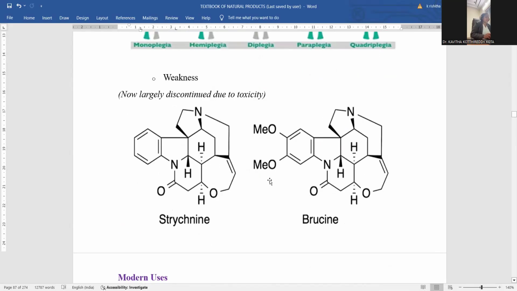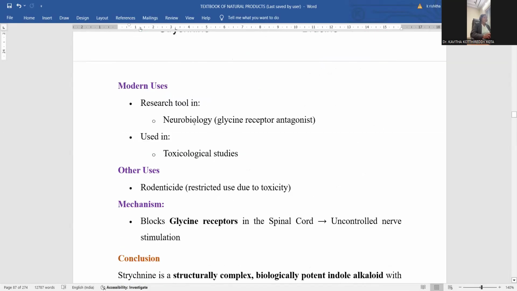Here, strychnine and brucine together are very essential for the people who are suffering with this weakness. So these are effective medications. Strychnine and brucine are together extracted from the same plant, Strychnos nux-vomica, right? And the modern uses of this strychnine include use as a research tool. Within research, it is efficient in neurobiology. So in order to go for extensive research regarding neurological functioning, strychnine is an efficient